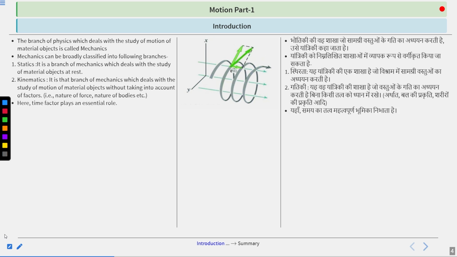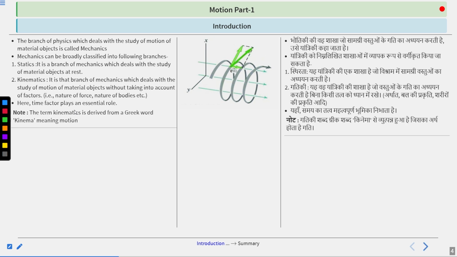Remember this. Here, the time factor plays an essential role. We do not take into account factors like nature of force and nature of bodies while we talk about kinematics. But the time factor, yes, we do take into consideration. There is an important note. The term kinematics is actually derived from a Greek word, kinema. And this kinema actually means motion. Got it?